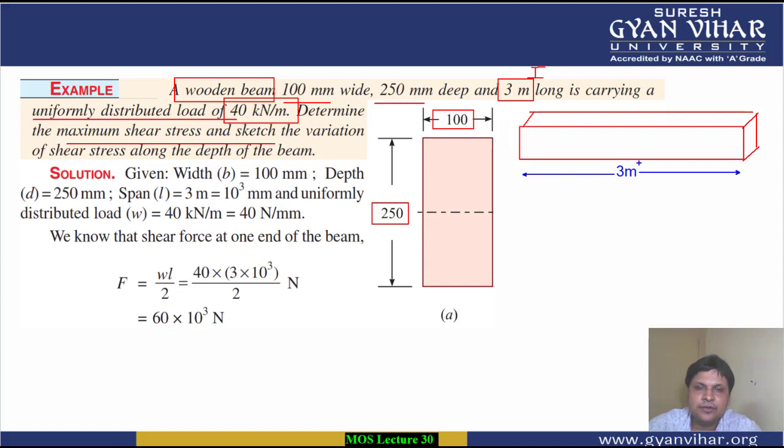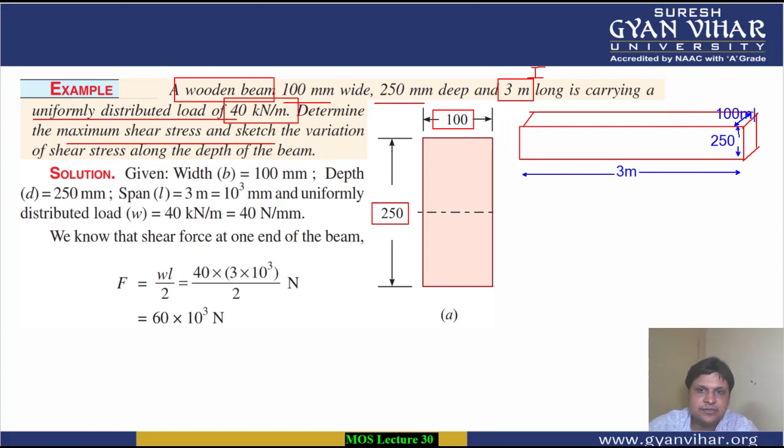Then after, what is the depth? Depth is also given to you. Depth is your how much? It is 250. Depth is your 250. Then after, the width is given to you. Width means this value. This is given to you as equal to 100. This is 100. All right.